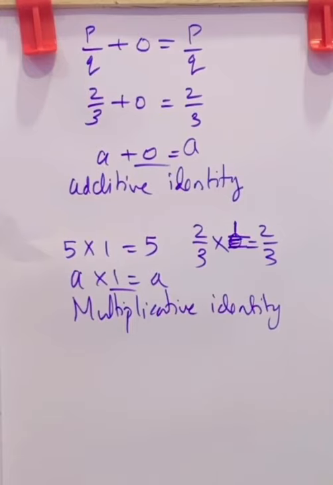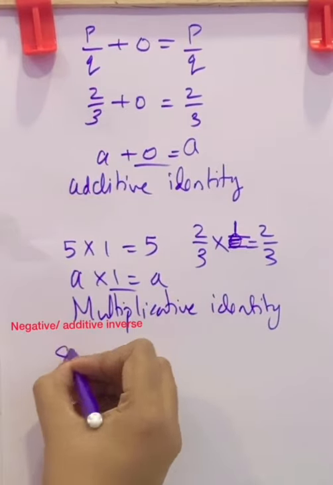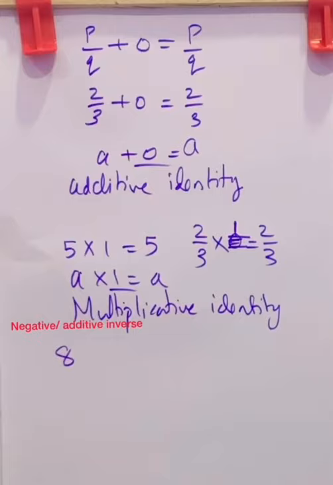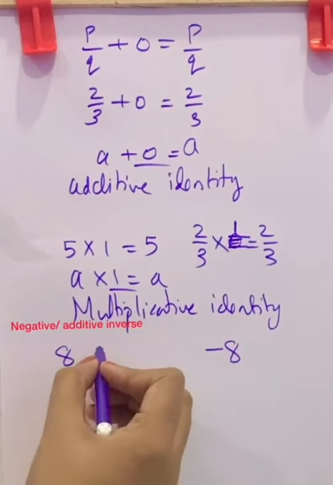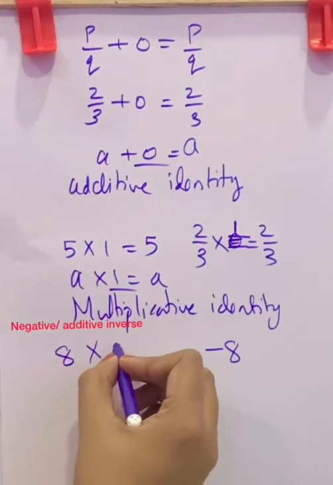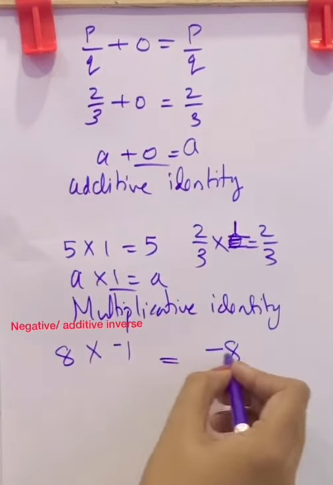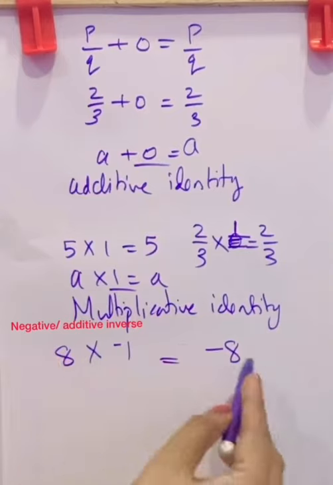Now next, negative of a number. How will you get the negative of a number? If 8 is a number, how will you get the negative of this number? Actually, the negative of this 8 is negative 8. We are getting it by multiplying it with negative 1. Then we will get the negative of 8, that is negative 8.